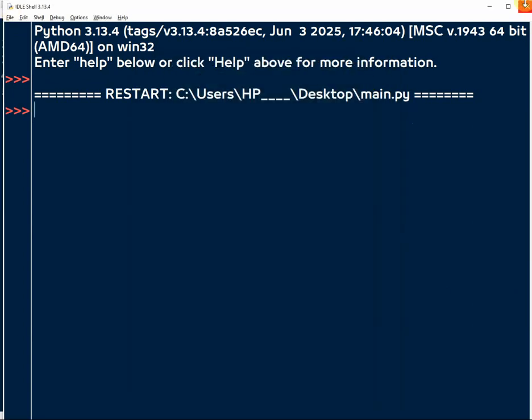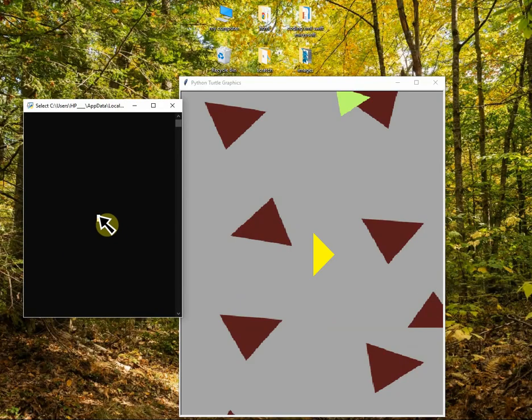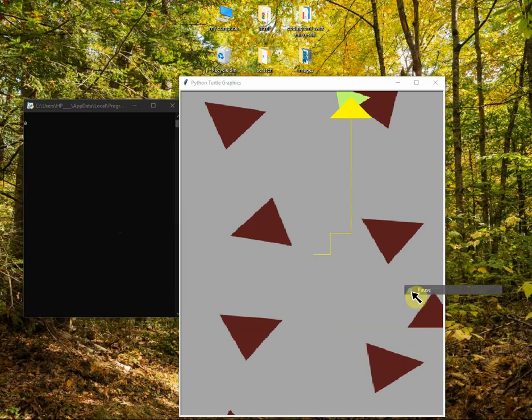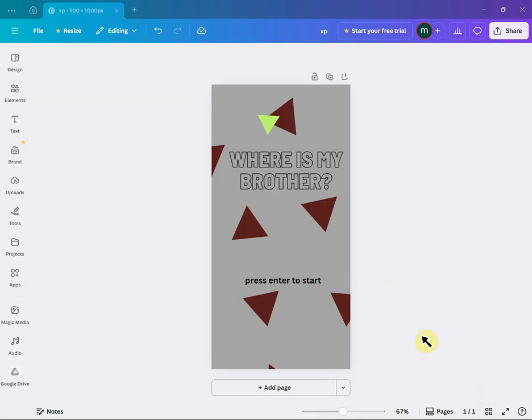Now let's continue. I added a player. I added the best movement in the world. And I fixed some bugs. I drew the title and called it "Where is my brother?"